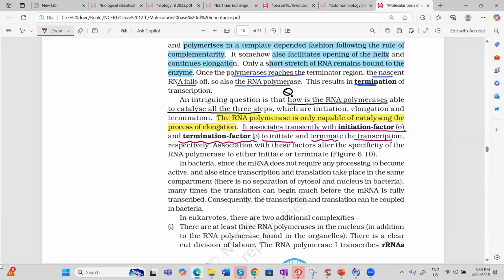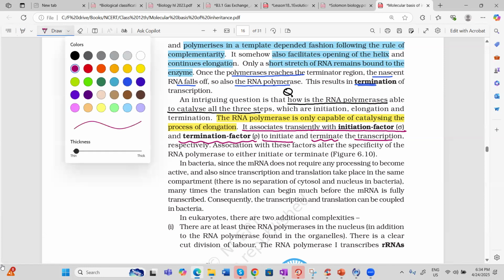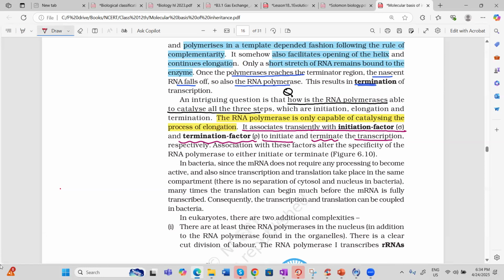And when these factors bind, what happens? The structural changes occur. Association with these factors will change the specificity of RNA polymerase either to start or to terminate. Read up till here. If any doubt, then ask.